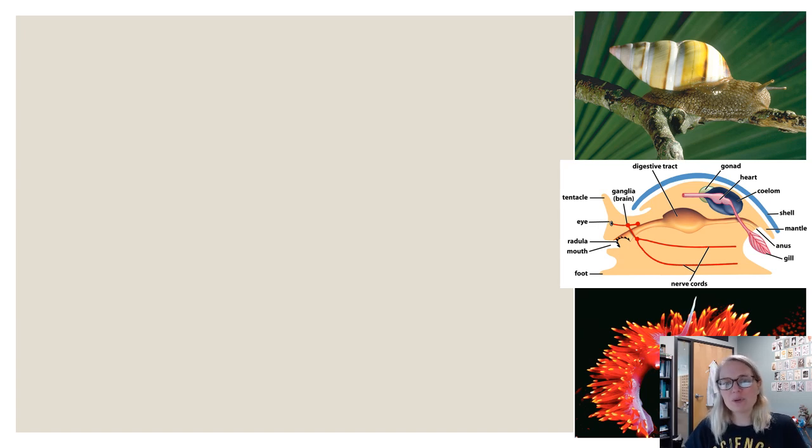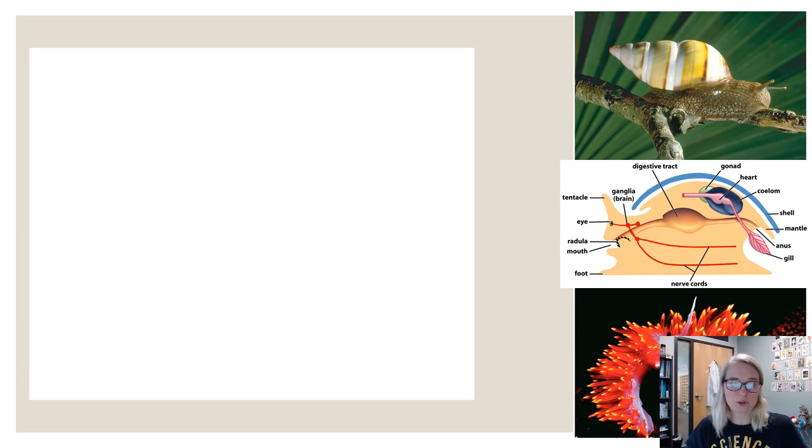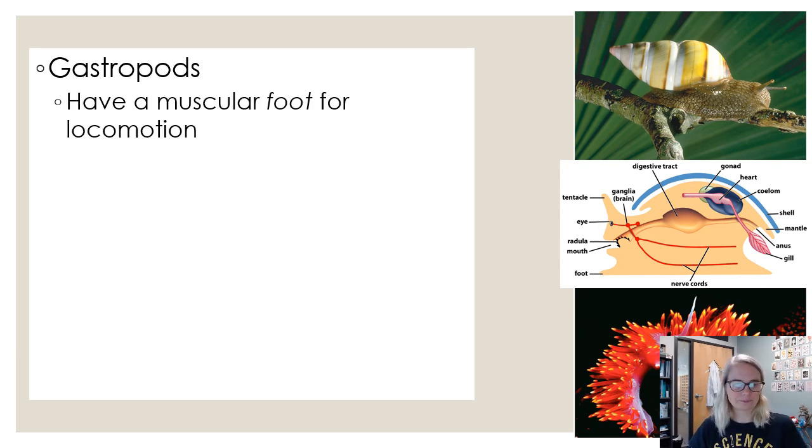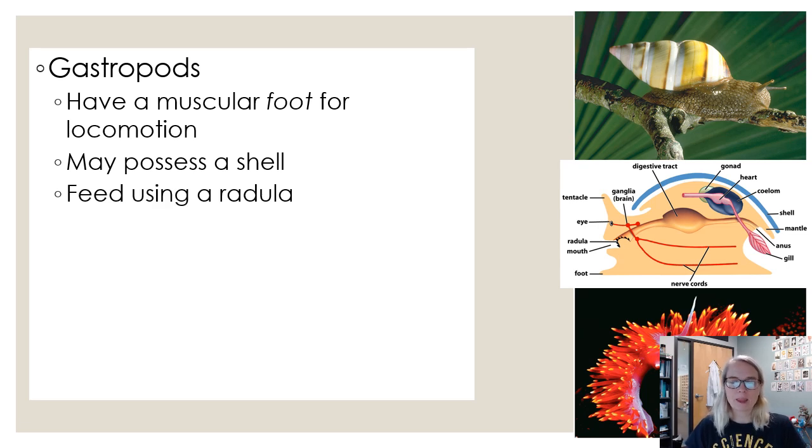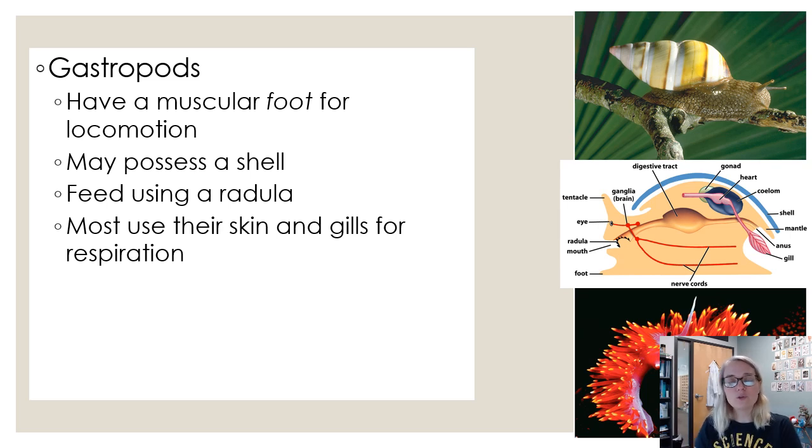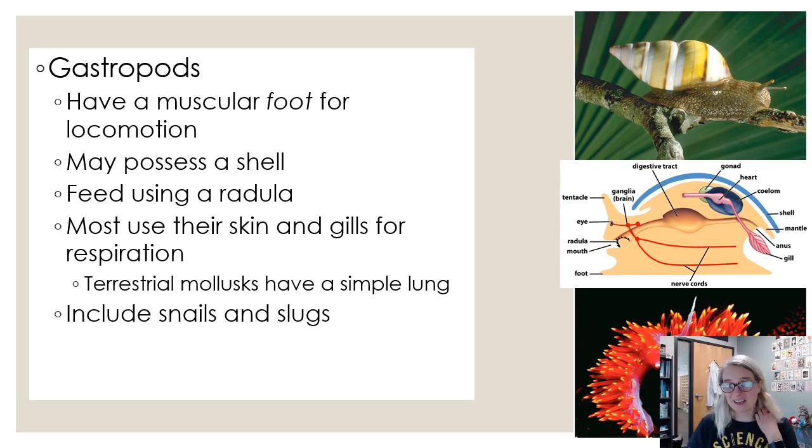So here's some examples of mollusks. So these are things that you might be familiar with. So gastropods, stomach, foot is basically what that means. So these are going to be things like snails and slugs. Gastropod, muscular foot. Usually they have a shell, either a large colorful shell like a snail or a reduced internal shell. They use what's called a radula, which is a scraping like tooth to scrape food off of the surface that they're kind of cruising along. A lot of them use their skin or gills for respiration, depending on which example you're looking at. Terrestrial mollusks have a simple lung because they're not surrounded by water. Again, snails and slugs.